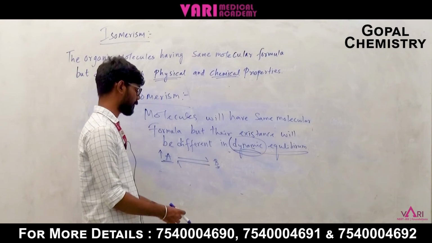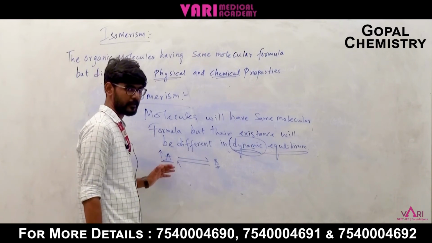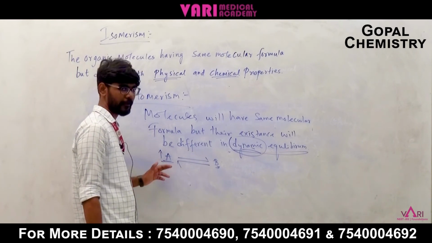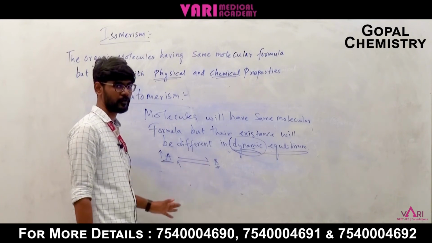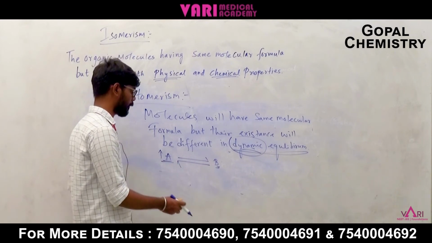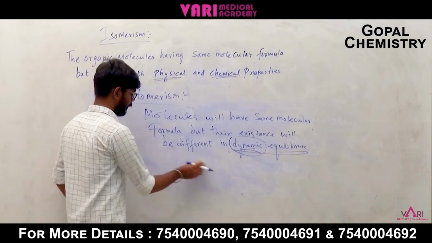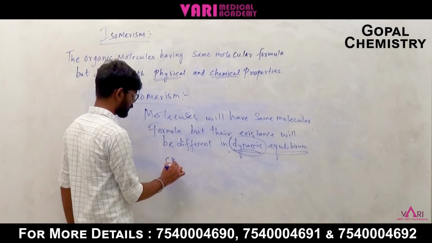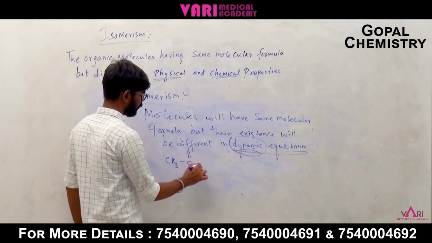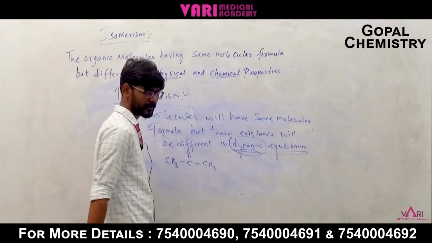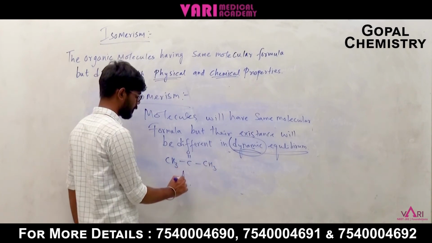Dynamic equilibrium is nothing but, if any factors are affecting this equilibrium, then it has to regain it. That is dynamic equilibrium. Okay, for example, we have CH3 C double bond O CH3. So what is this molecule? Acetone, right?